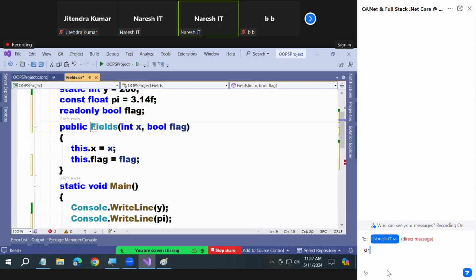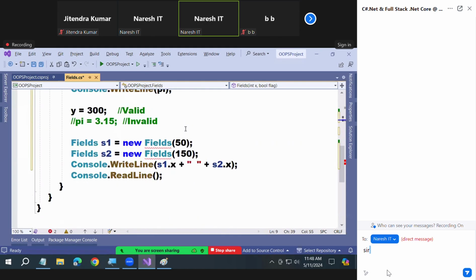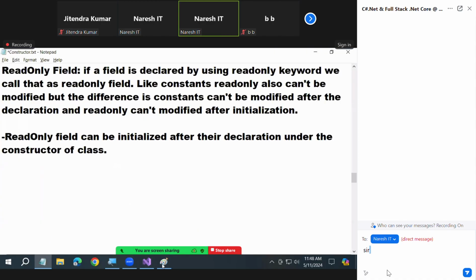Now, when I'm creating an instance, just like I'm passing a value for X, should I pass a value for flag also or not? Otherwise, the error comes here. So what should I do? Comma, true, comma, false. Remember, it is not the same copy for the two instances, two separate copies. So now you'll have two copies of the flag.